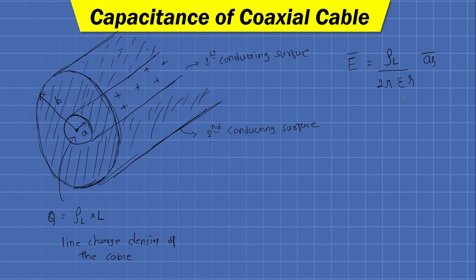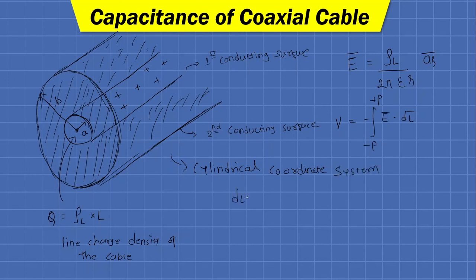And as this is a coaxial cable, it is natural that the cylindrical coordinate system will be more efficient to solve such cases. So if we want to derive the V, then we can have negative integration from minus plate to plus plate of E bar dot dl bar, and here the cylindrical coordinate system will be used.